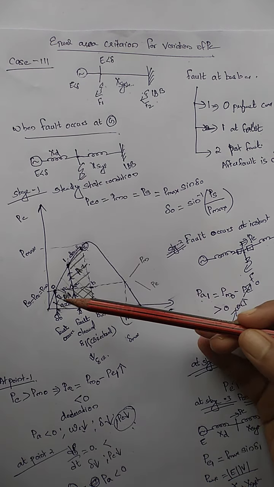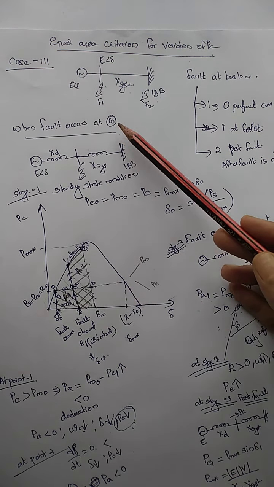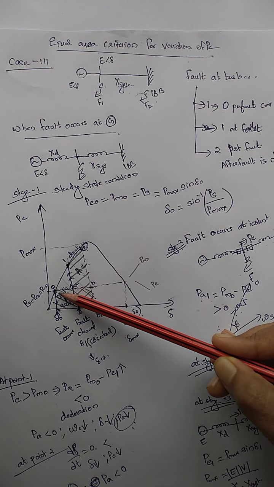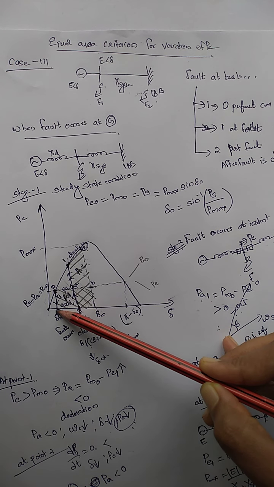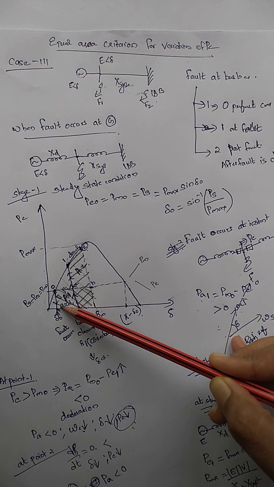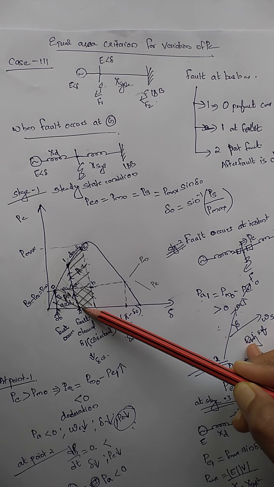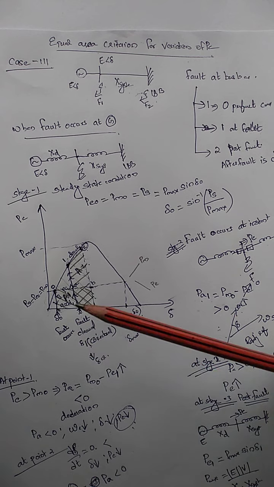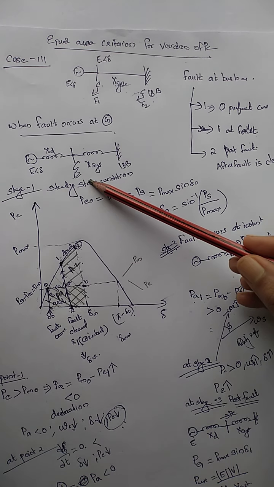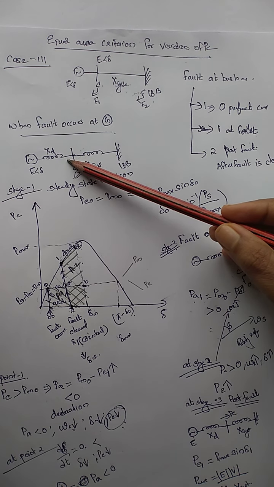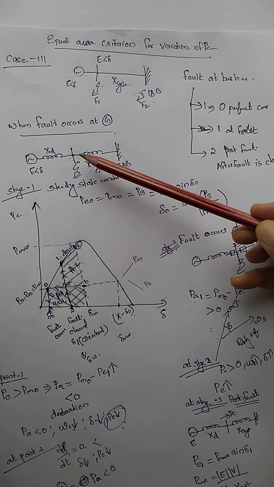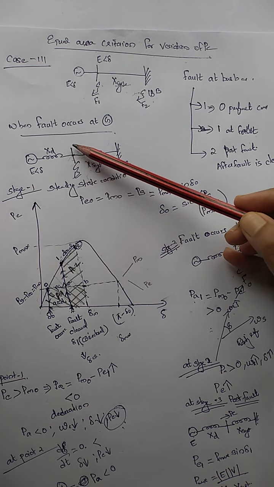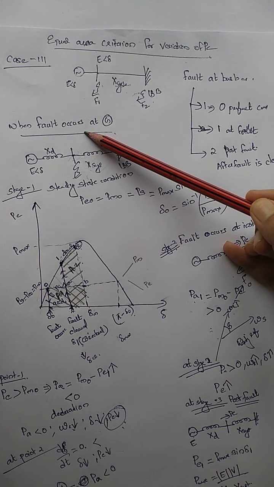As a result of the fault, my electrical power becomes 0. My electrical power from here reached a 0 value. So from delta 0 to delta 1, the electrical power was 0. That is, after the fault occurred, the relay senses the fault and operates, so that the other system was isolated and this portion was isolated. So electrical power output is 0.